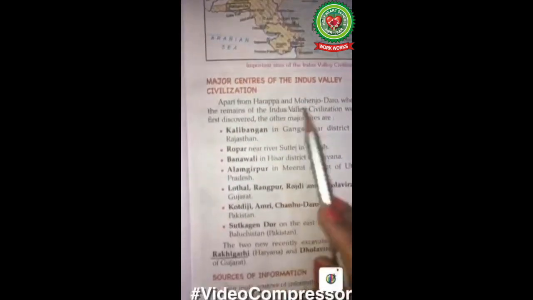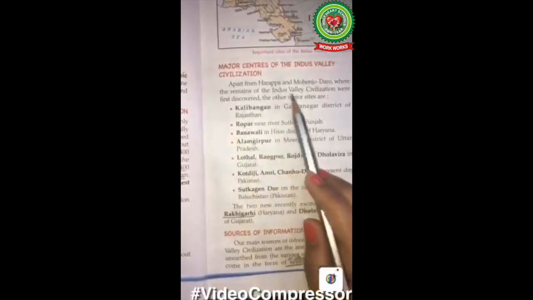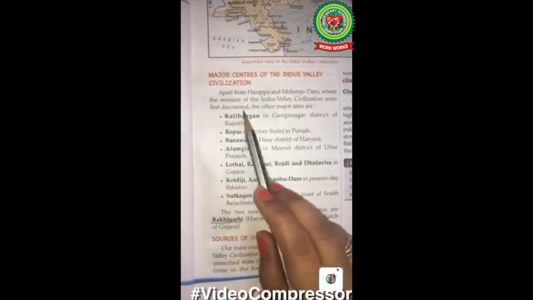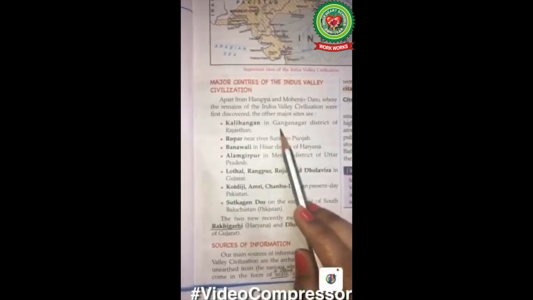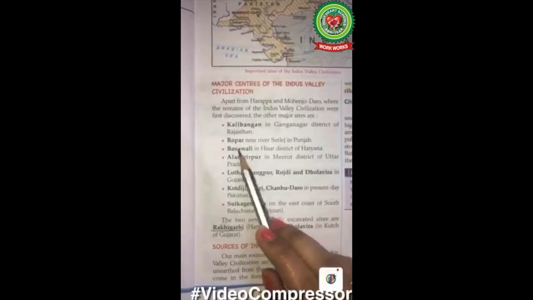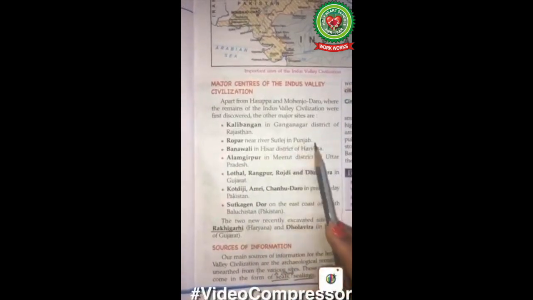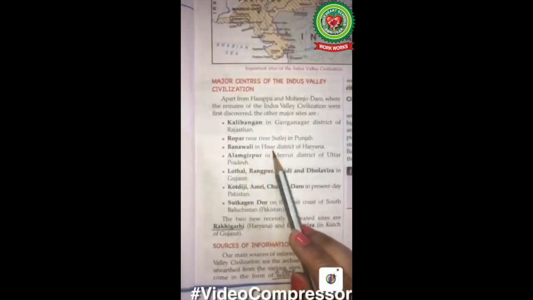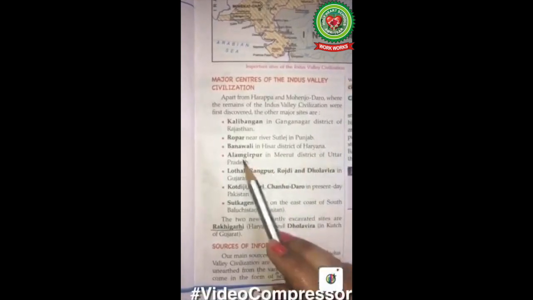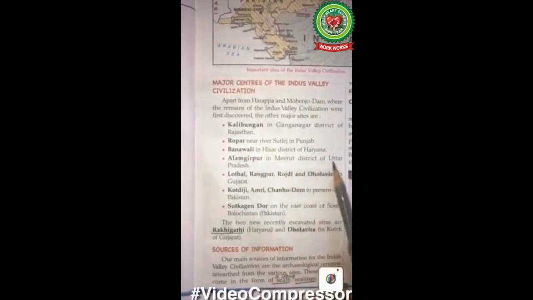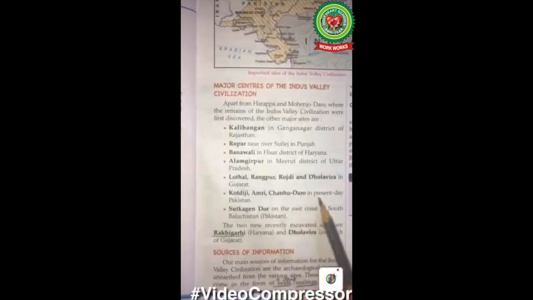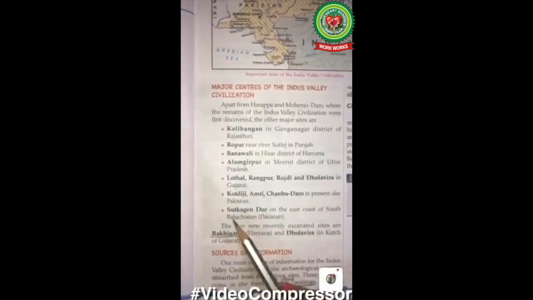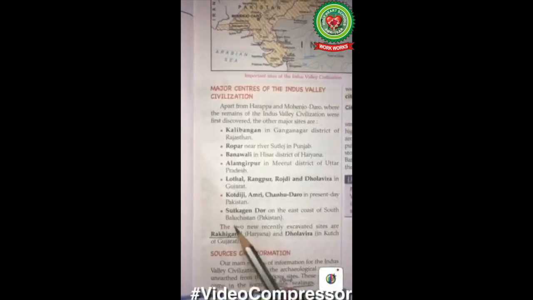Apart from Harappa and Mohenjo-daro, where the remains of the Indus Valley civilization were first discovered, the other major sites are Kalibangan in Ganganagar district of Rajasthan, Ropar near river Satluj in Punjab, Banawali in Hisar district of Haryana, Alamgirpur in Meerut district of Uttar Pradesh, Lothal, Rangpur, Rojdi and Dholavira in Gujarat, and Kotiji, Amri, Chanhudaro in present-day Pakistan, and Sutkagendor on the coast of South Baluchistan.